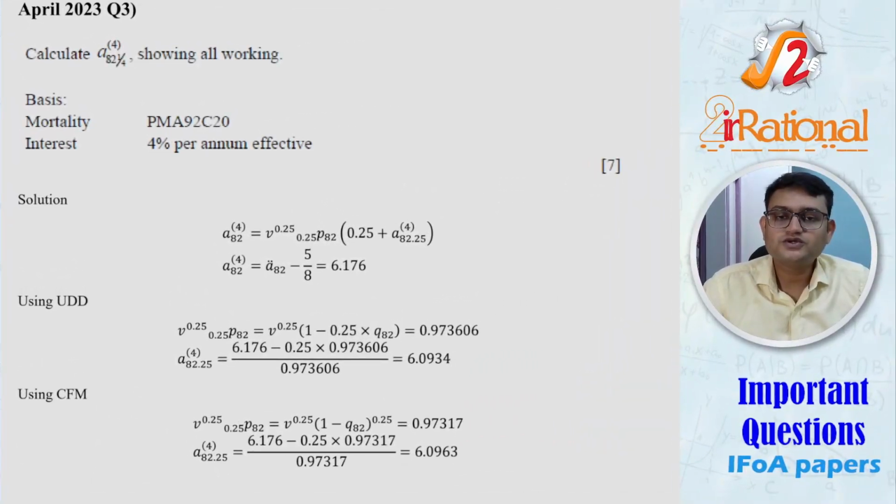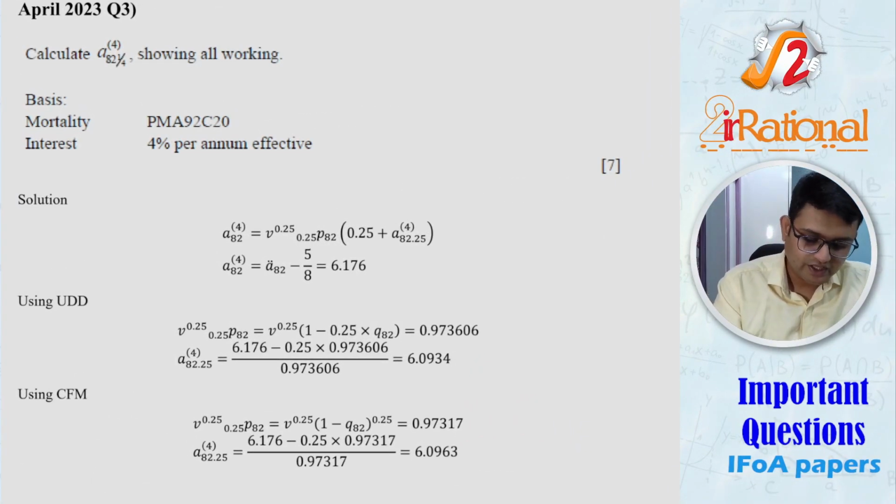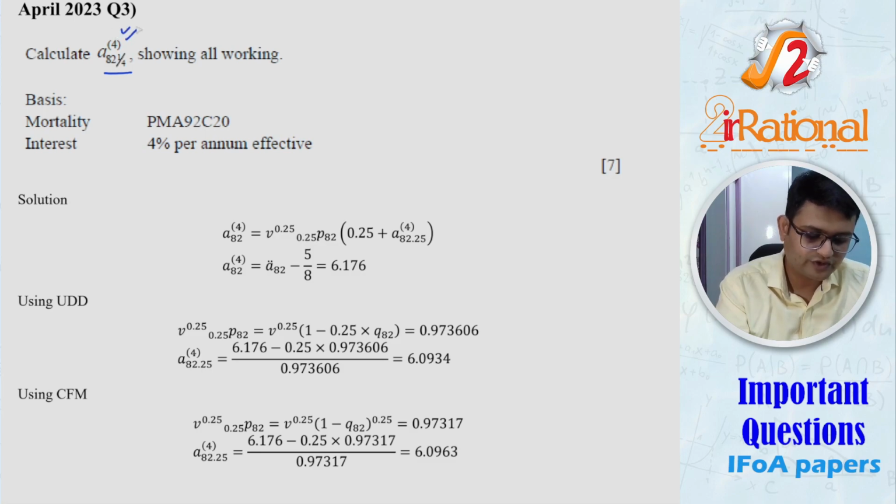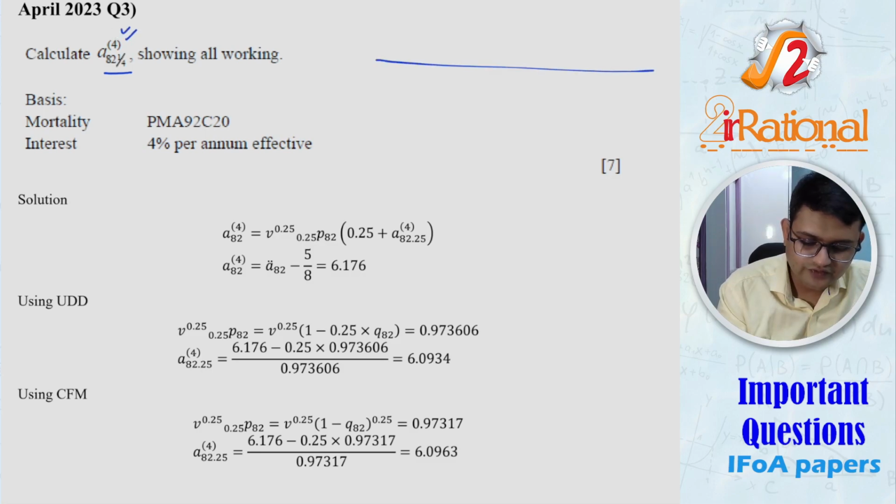Let's see the next question. April 2023, question number 3. It was a simple question. We had to calculate A82:25 payable 4 times. Whenever in confusion, it's always better to try to make the timeline.